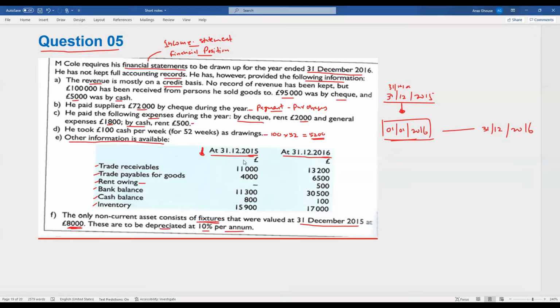So as of 31st December 2015, you had these current assets and current liabilities plus non-current assets of 8,000. As you can see, one figure is missing here, which is the capital. The opening capital and closing capital are not given.